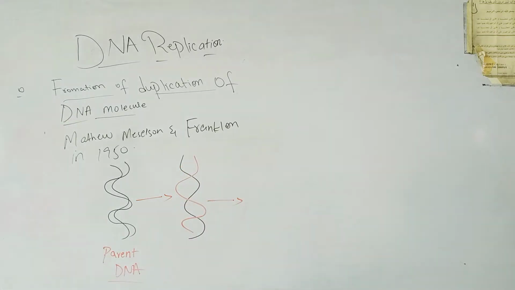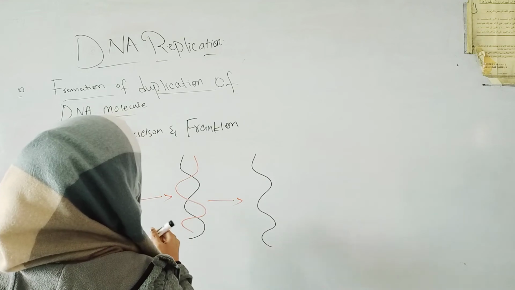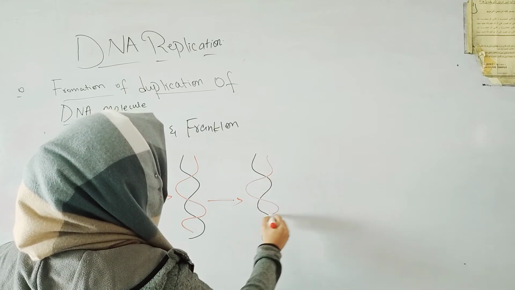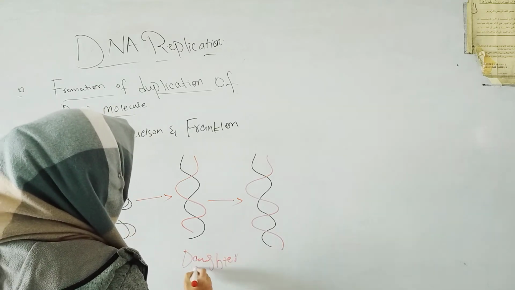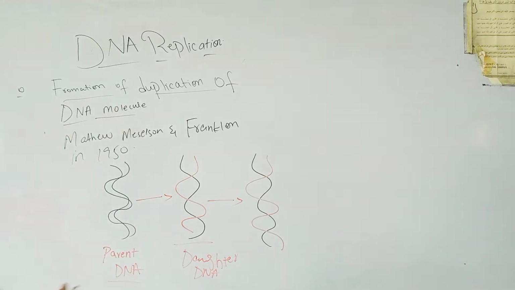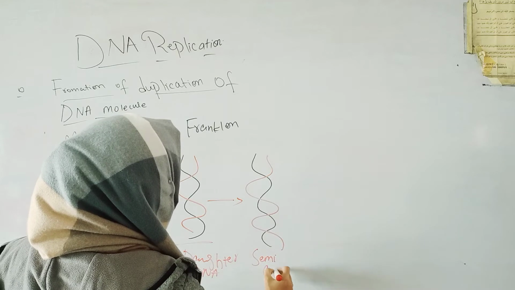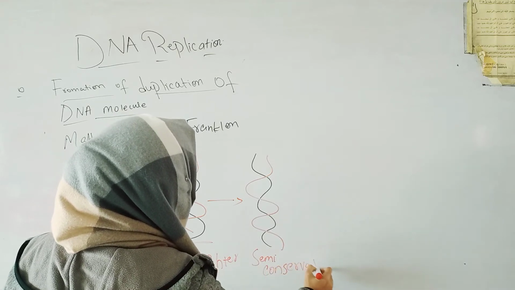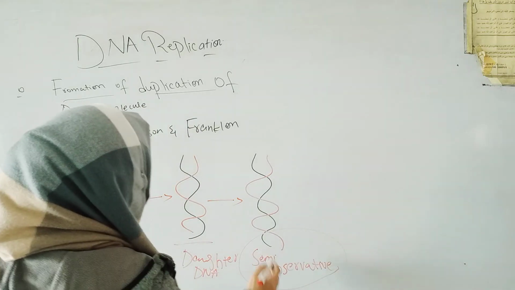They observed that the daughter DNA contains one parental strand and one newly synthesized strand. So by observing this appearance, or the chemical composition of the DNA molecule after the replication, they observed that DNA replication is semi-conservative. What is meant by semi-conservative replication? DNA replication is semi-conservative.